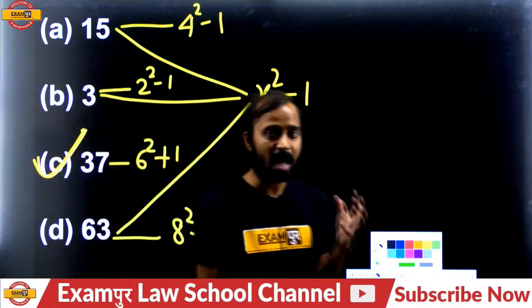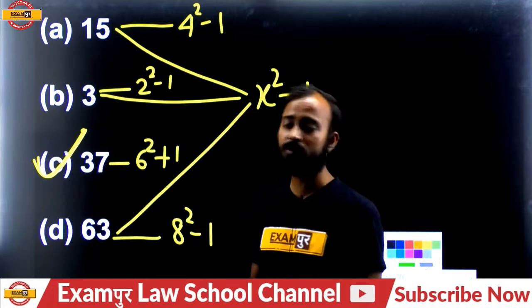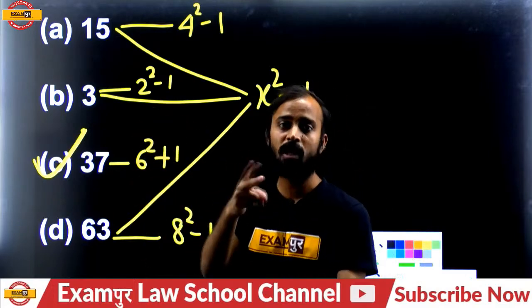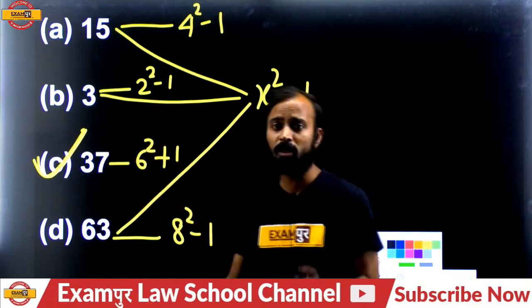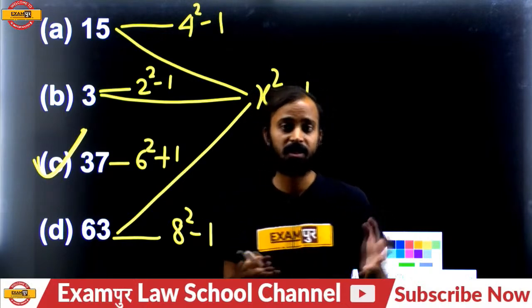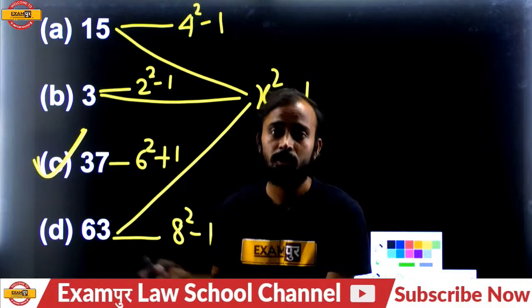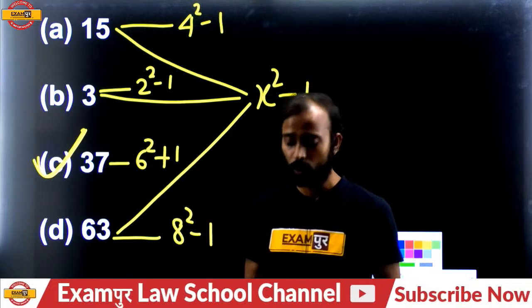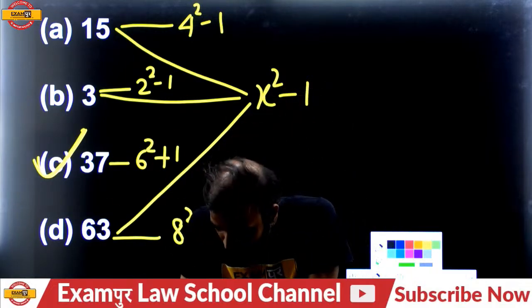Okay, with the help of prime numbers, because here 37 and 3 both are prime numbers and 15 and 60 both are composite numbers. So on the behalf of prime numbers, you cannot identify which number is different from the other three. So please do the question related to squares and cubes, because all these numbers are related to square and cube.